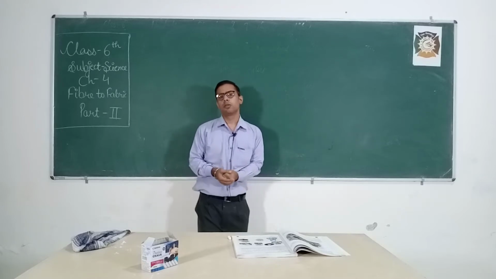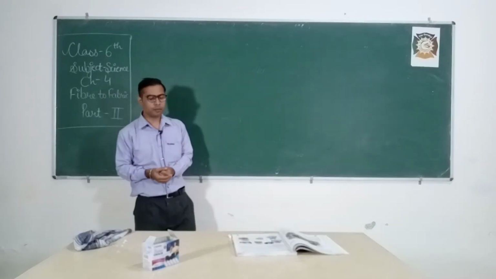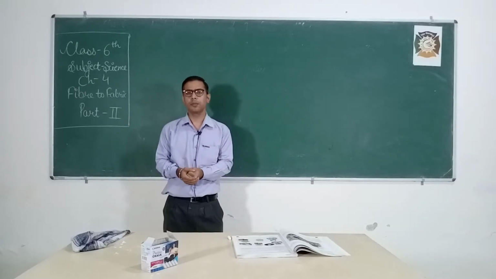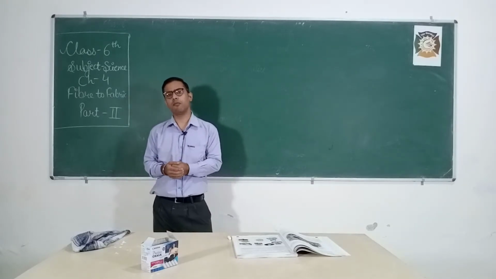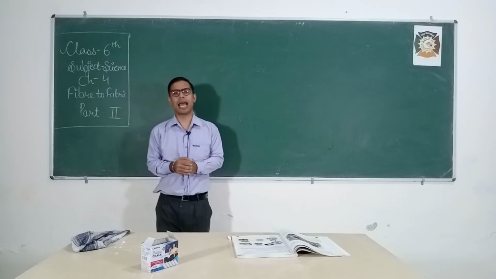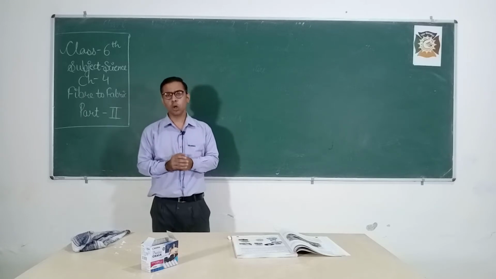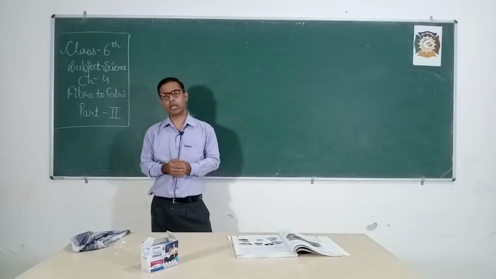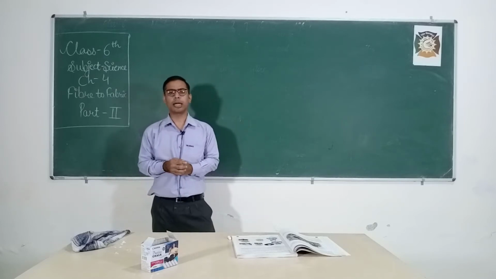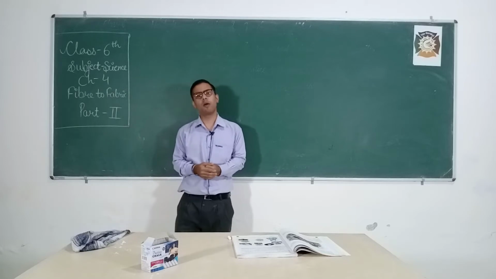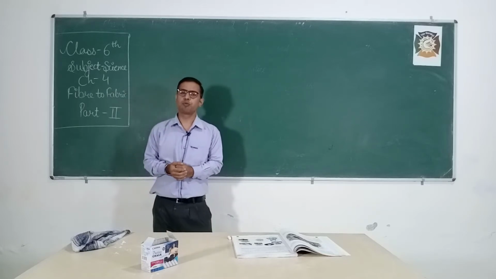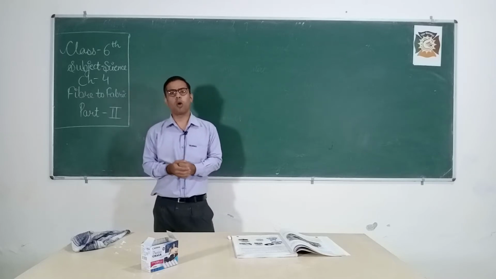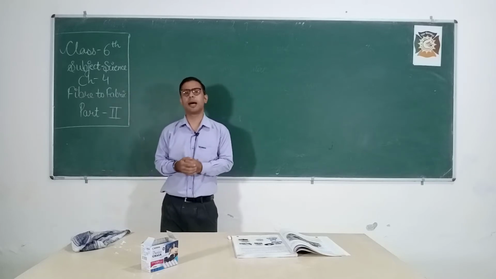Natural fibers which are obtained from plants are also known as vegetable fiber, and those obtained from animals are known as animal fiber. What are examples of vegetable fiber? Cotton and jute. Examples of animal fiber are wool and silk. After that we studied synthetic fiber and examples.